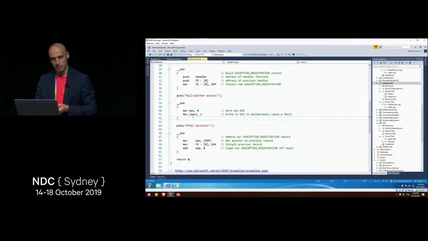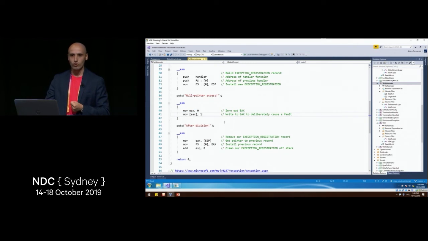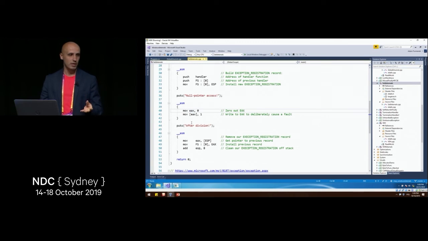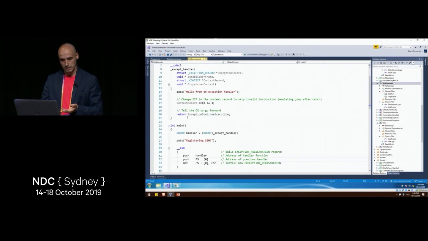Then we generate some exception. Let's stick with assembler, why not? So we generate a null reference exception here, or null pointer. We explicitly assign 0 to some register and we try to dereference it. And then what is happening now is we get an exception. We try to read null, so this is not allowed. Our handler is being called.